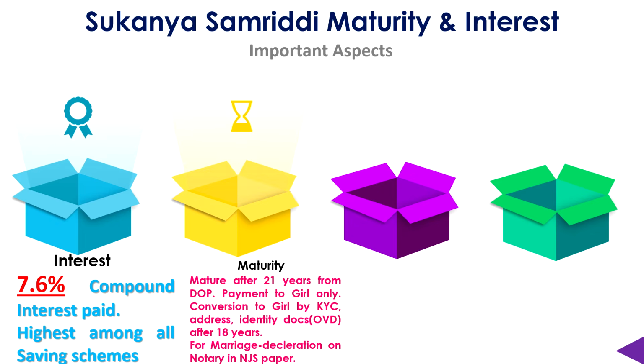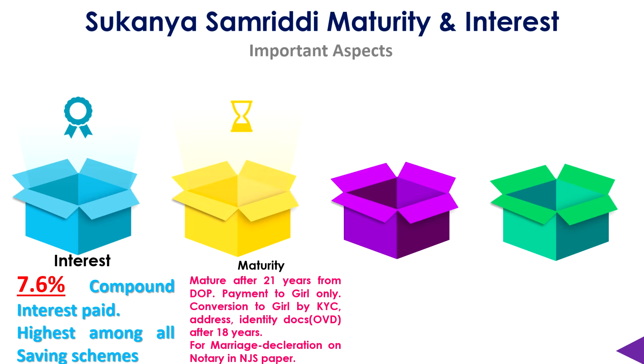Say suppose the age of the girl child is 1, then 21 plus 1 comes to 22. If the age is 2, then 21 plus 2, that means at the age of 23 only she will get it. If the age is 10, which is the maximum, then at the age of 31 only she will get it. Like that, maturity will be 21 years from the date of opening. Payment will be made to the girl only. That means parents will not be paid the maturity amount. It will be paid only to the girl, because by that time she will have crossed 18 years of age, that is majority.